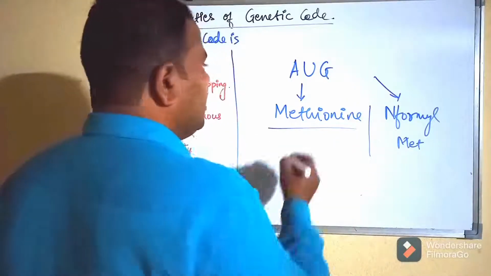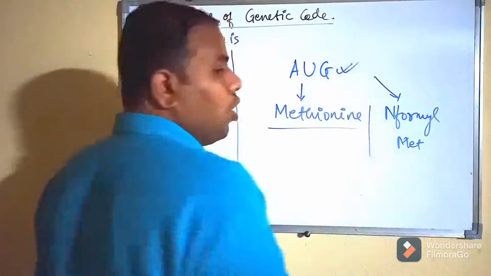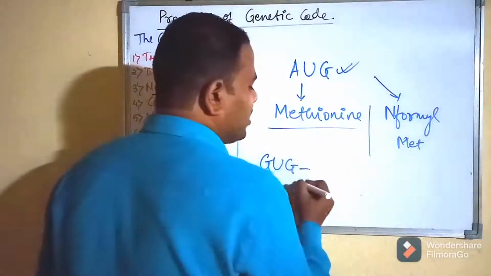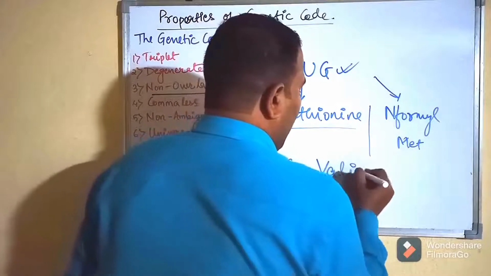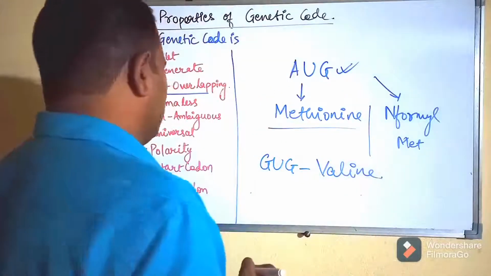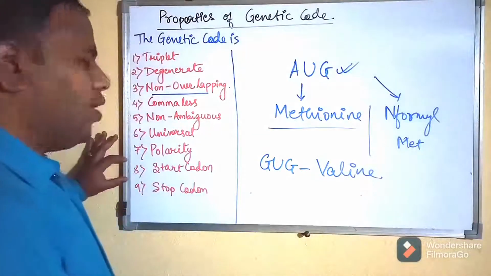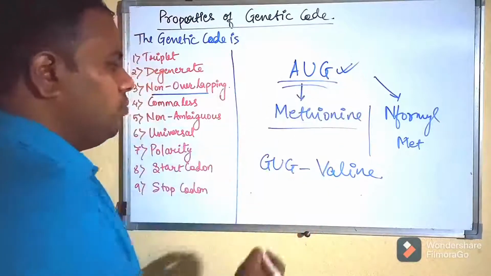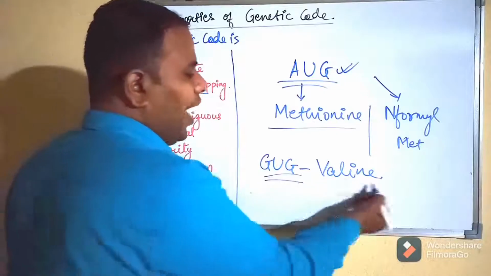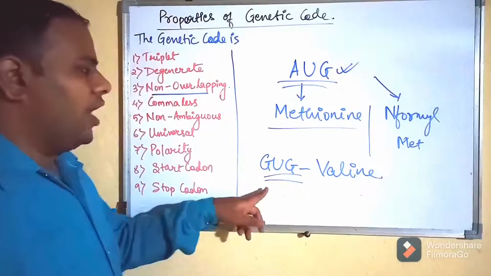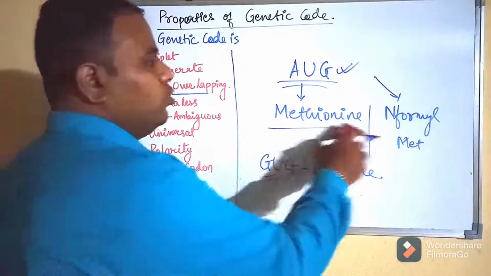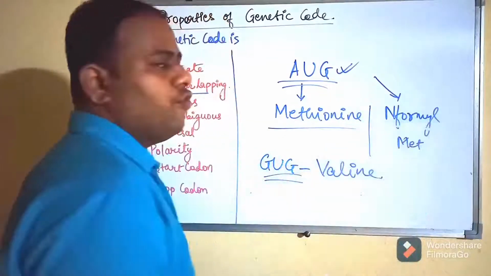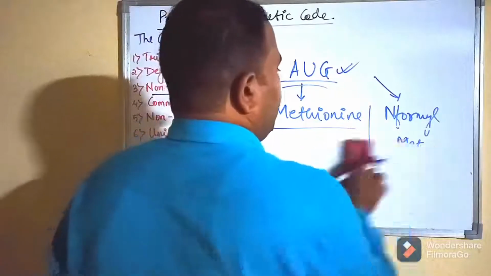But in certain cases where the AUG codon is lost, the GUG codon acts as an initiation codon and codes for valine. So normally the start codon is AUG methionine, but if it is lost, then GUG takes over as the initiation codon, and GUG codes for valine. The only difference of AUG in prokaryotes and eukaryotes is the N-formyl group, which is added to the methionine amino acid.